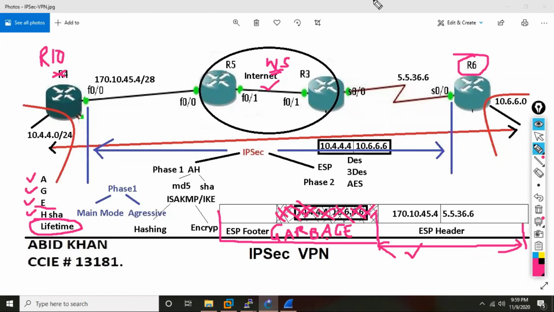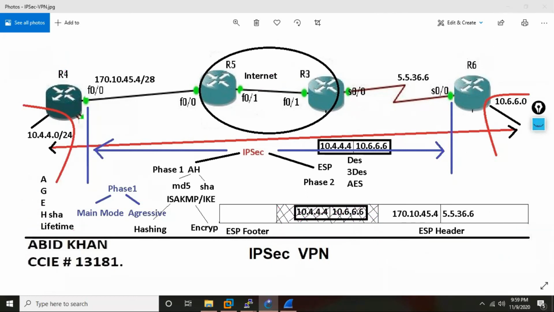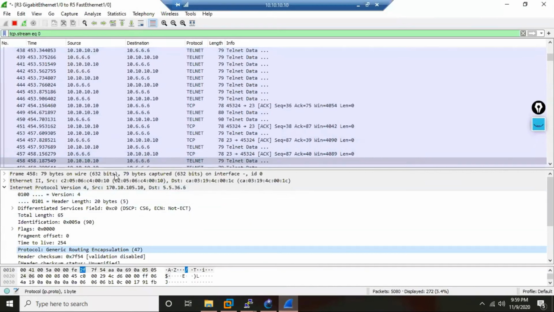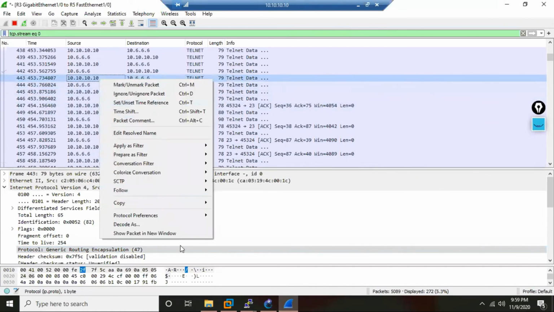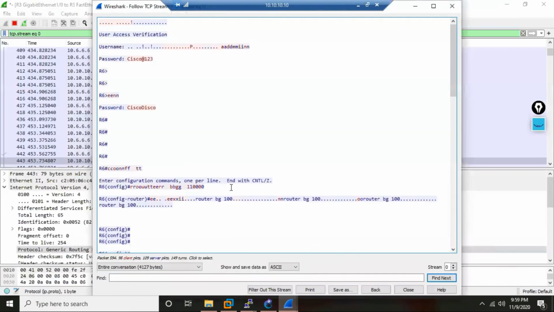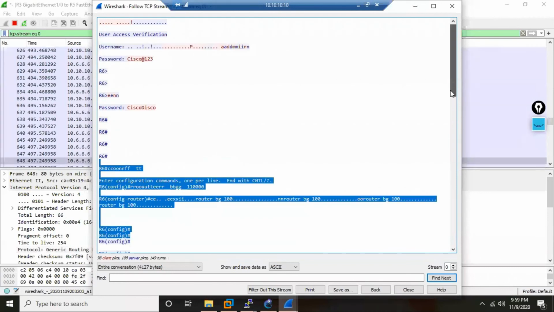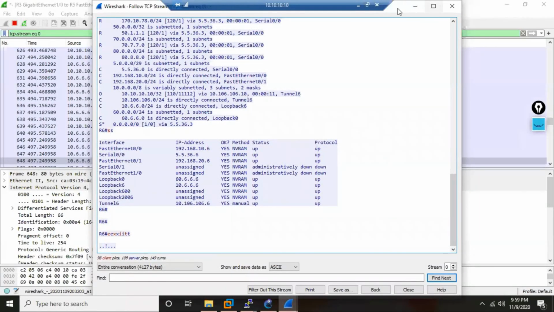Practically we'll see in Wireshark. That's the reason Wireshark is very important, because whatever we say or write, Wireshark can show you what exactly is happening. As I showed you, Wireshark clearly tells that the application is telnet, and inside telnet it tells me the full story, including the password. Everything gets captured. That's the reason many organizations never use telnet across the internet, because your data is getting compromised.